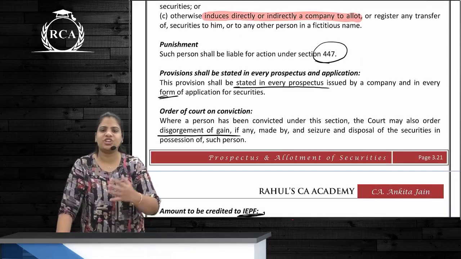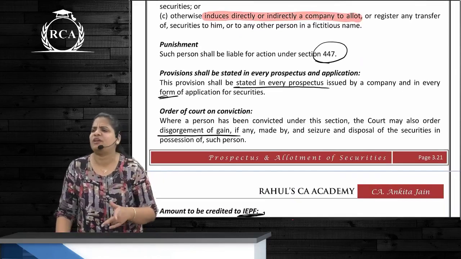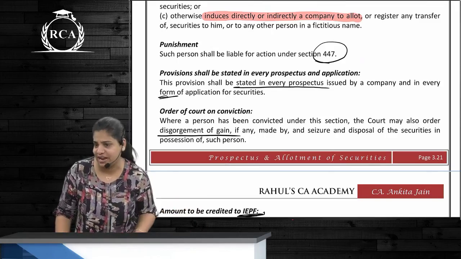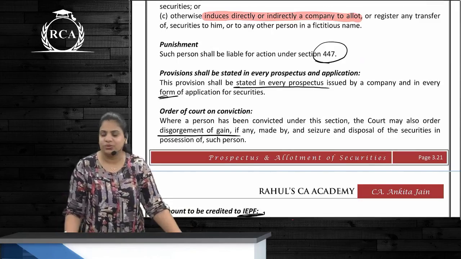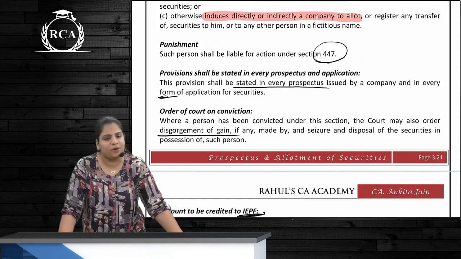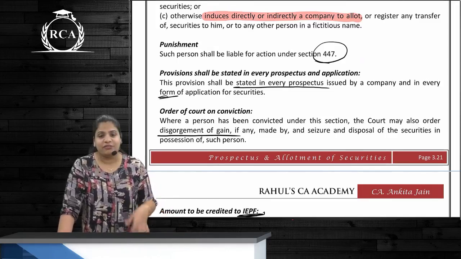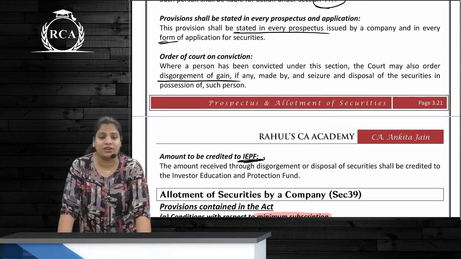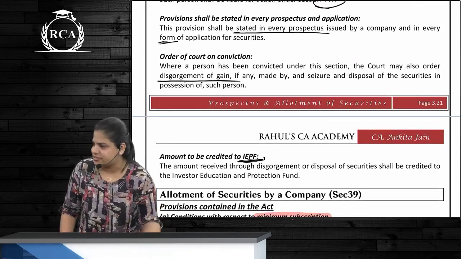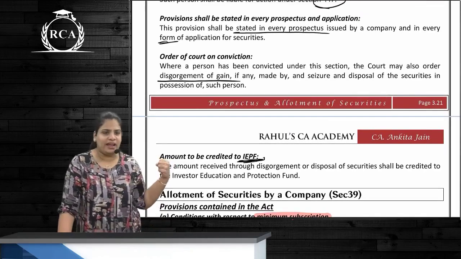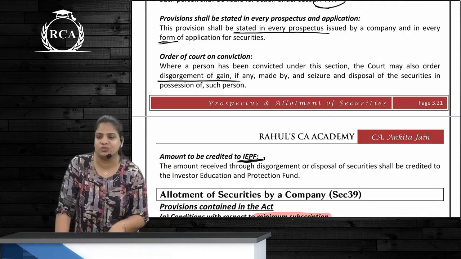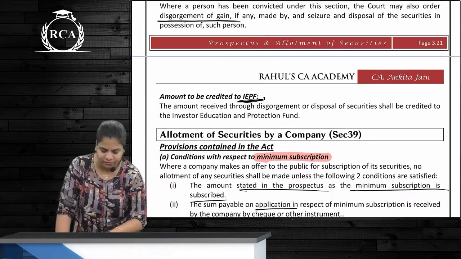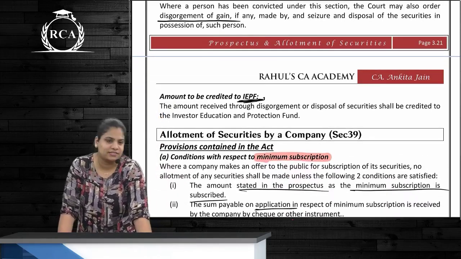So can you hold an engineer liable under 447? Yes, if he makes an application in a fictitious name, he is liable. But he is an engineer, how will he know that 447 exists? So we have to inform him. How will we do that? By stating this in every prospectus. So the prospectus should state that if the investor is doing all of these things, he also will be held liable. Correct? The court can give an order that whatever gain this person has made, be forcibly taken from him, and that will be called disgorgement of gain. Whatever money is received over here will be transferred to a fund which is called IEPF under section 125.